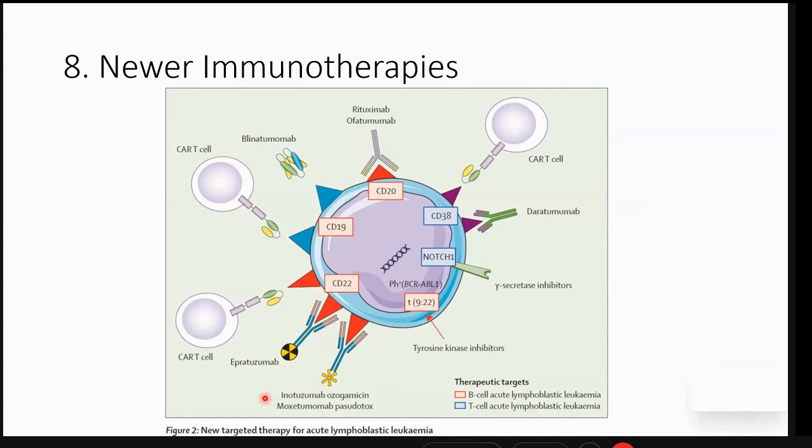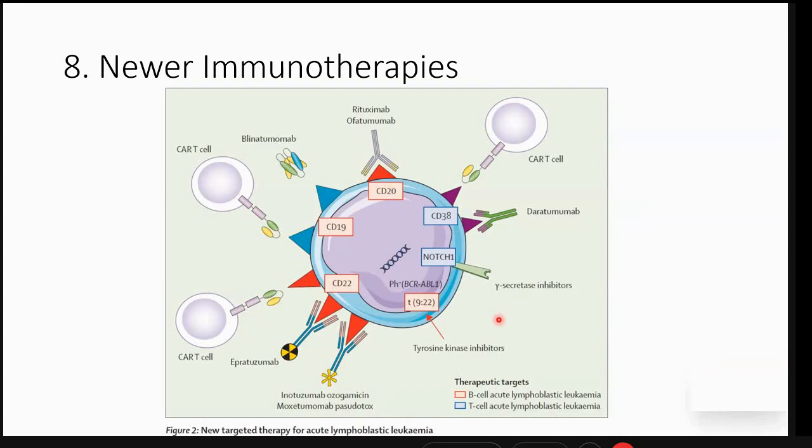The newer immunotherapies target cell surface antigens like CD20, rituximab and ofatumumab; blinatumomab, which is a bispecific T cell engager, targets the CD19 here and the CD3 on the T cell. Something like what CAR T does, CD19 targets here, and of course it is a pre-engineered T cell. Antibody drug conjugates, the most important being inotuzumab ozogamicin, target CD22 and deliver the cytotoxic drug straight inside the malignant cell, and of course the TKIs.